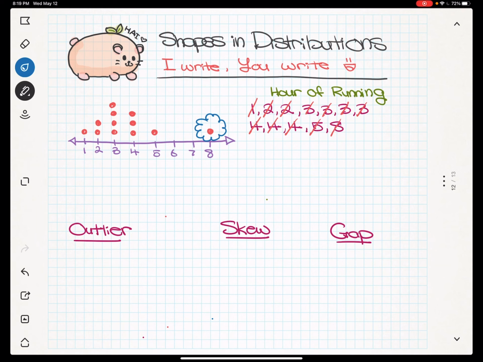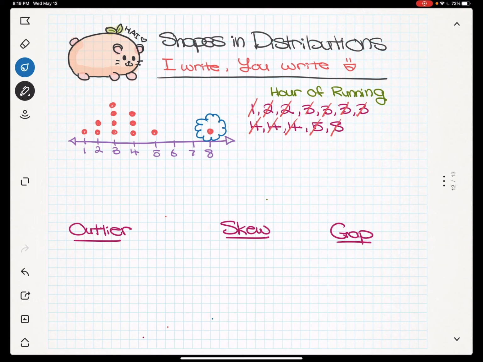Why is there a dot all the way over where that 8 is when most of the dots are on the 3, right? If we were to find the average, we would like to think that the average would probably be around 3 or 4, right? So 8 is called an outlier. This is a number that is far greater or far smaller than everything else, right?